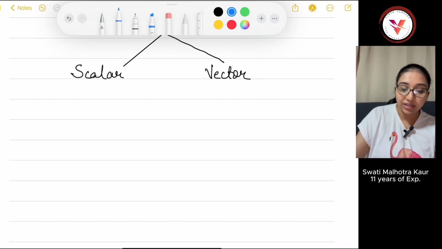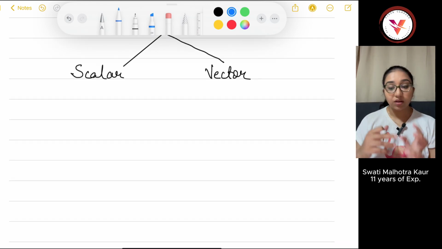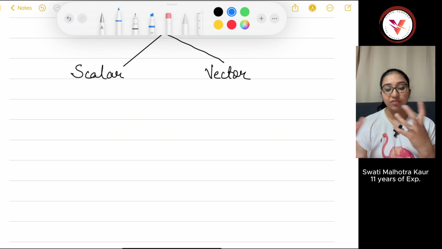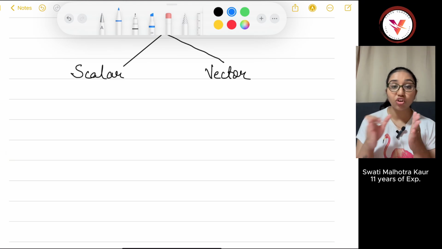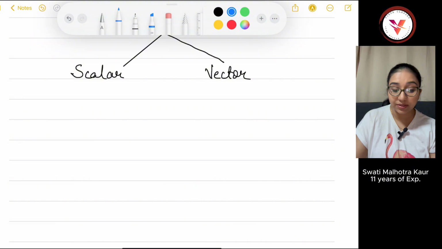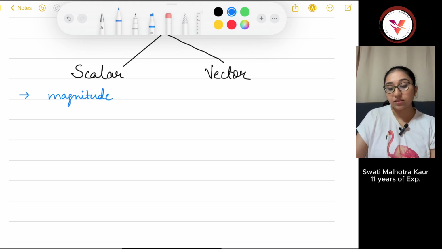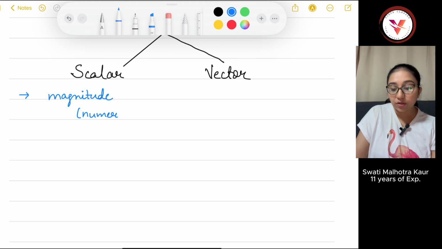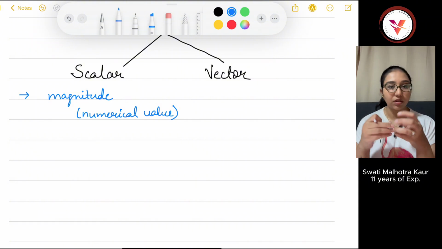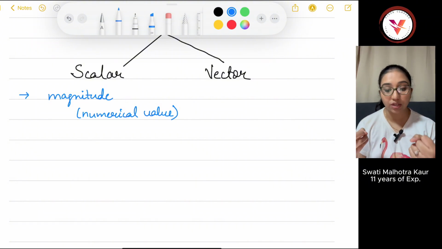All physical quantities are classified into scalars and vectors on the basis of magnitude and direction. First, all those physical quantities which require only magnitude to explain are scalars. Magnitude basically is the numerical value. For example, mass is a scalar quantity.